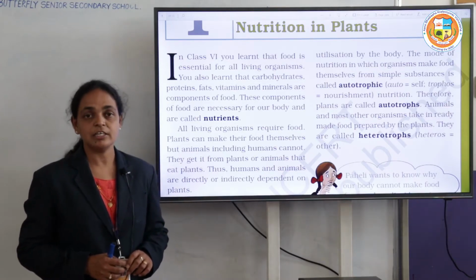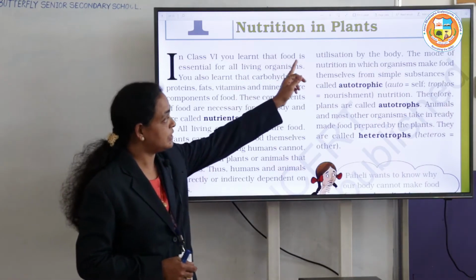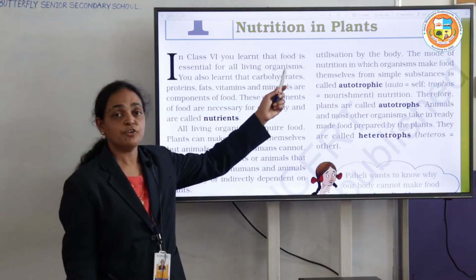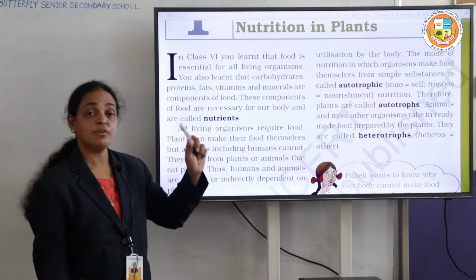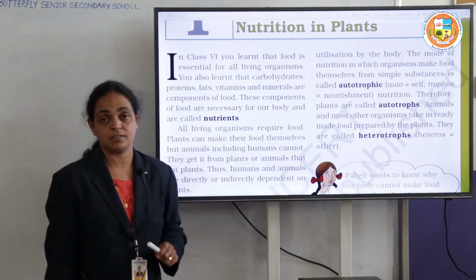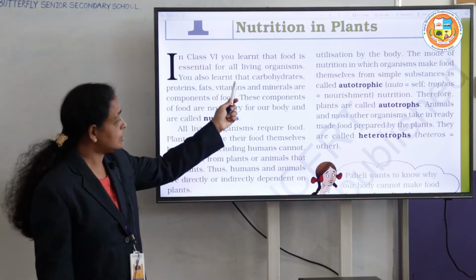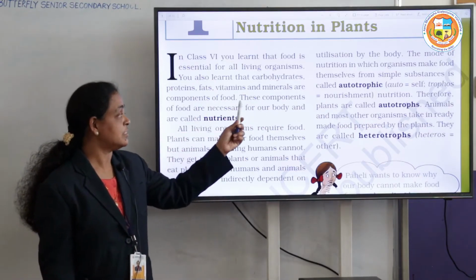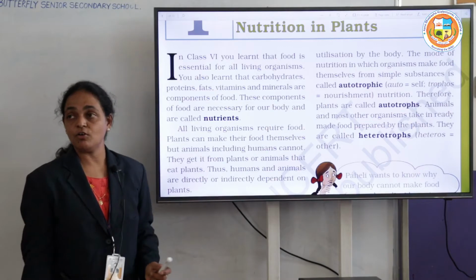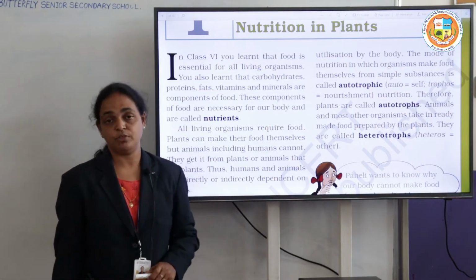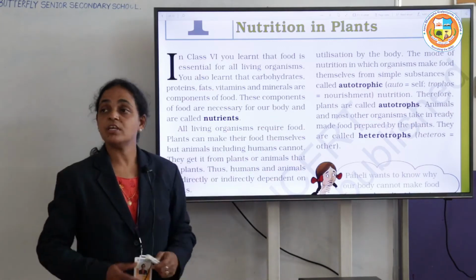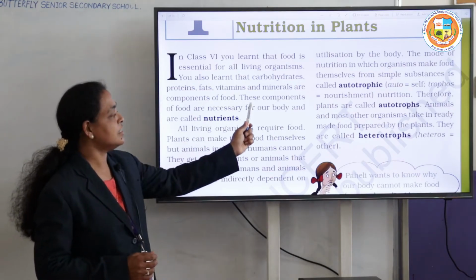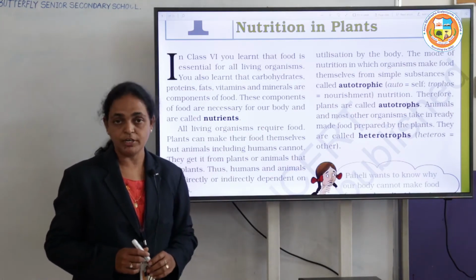Today you are going to learn about nutrition in plants. In the previous classes, you learned that food is essential for all living organisms. You also learned that carbohydrates, proteins, vitamins, and fats are all called components of food. These components of food are also called nutrients. These nutrients are necessary for our body.